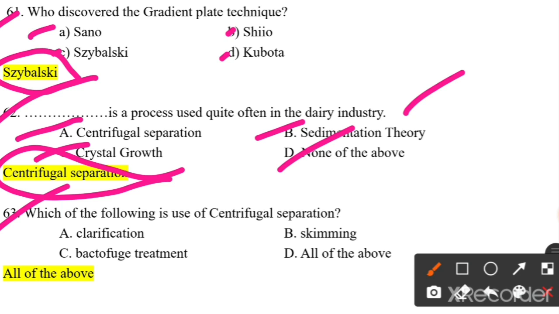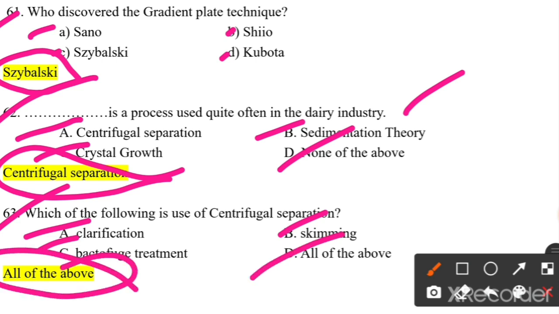Which of the following is a use of centrifugal separation? Clarification, skimming, bactofugation, or all of those? So all of the above techniques are used in the dairy industry as centrifugal separation.